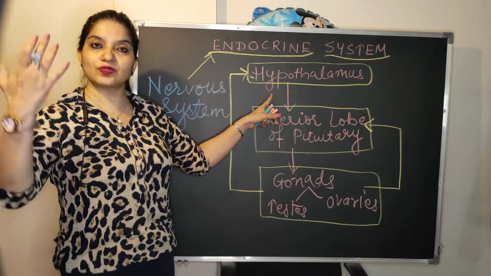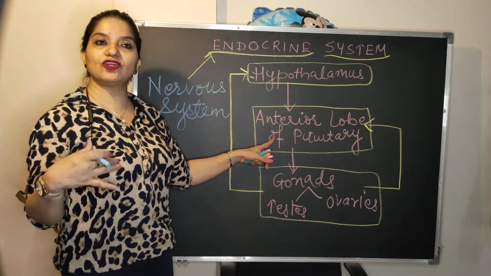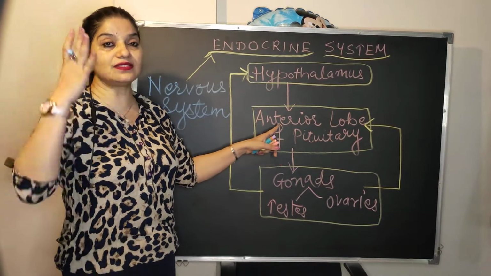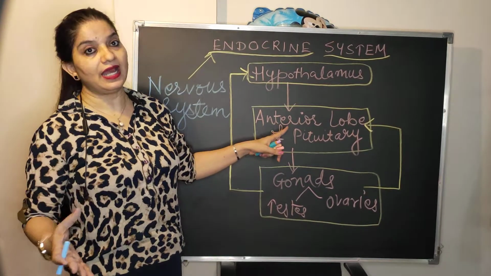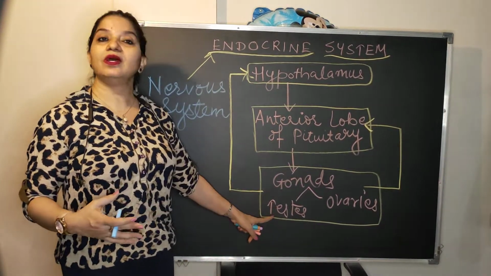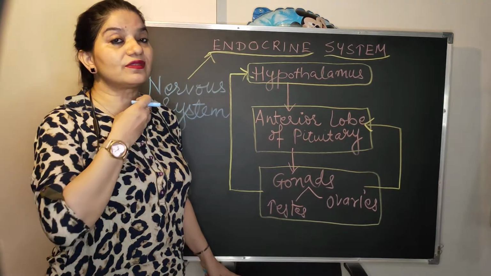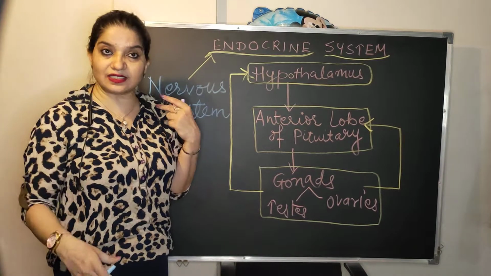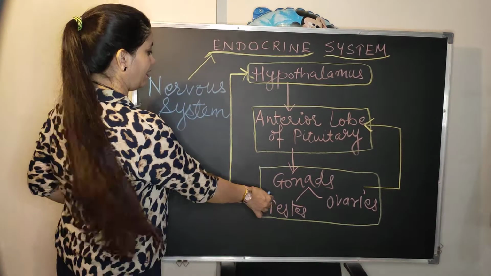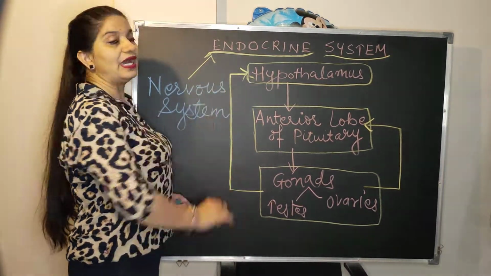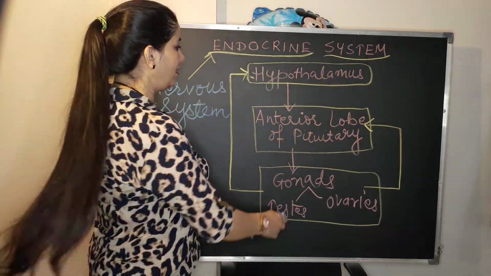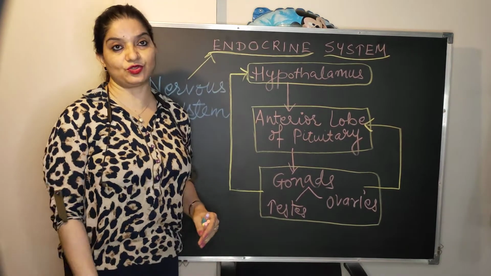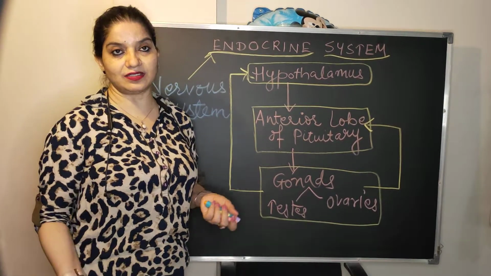Again, the hypothalamus will give a signal to the anterior lobe of pituitary gland. It will secrete TSH, that is thyroid stimulating hormone, and this thyroid stimulating hormone will actually excite your thyroid gland to secrete thyroxine. Once the thyroxine has been secreted, it has done its function. Again, a negative feedback mechanism goes to the hypothalamus, telling it to stop, and to the anterior lobe of pituitary gland to inhibit the secretion of TSH. This is how the negative feedback mechanism works.